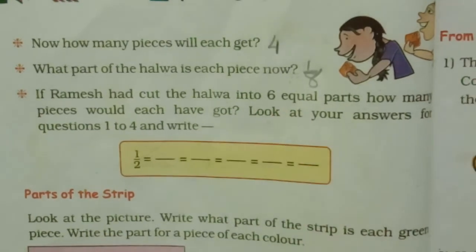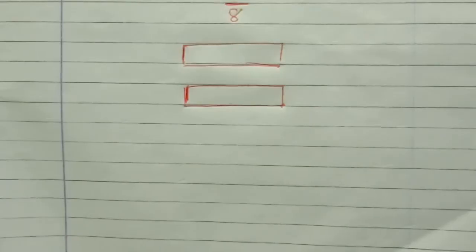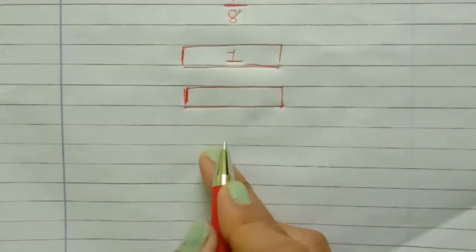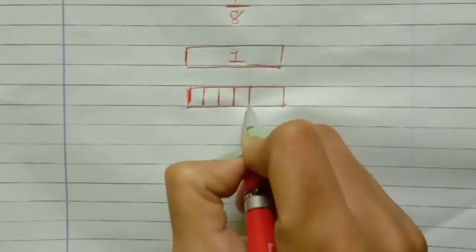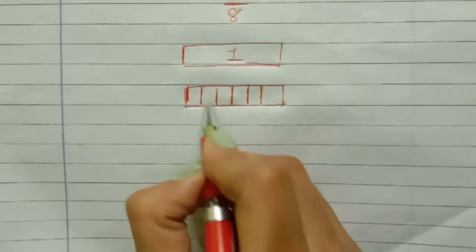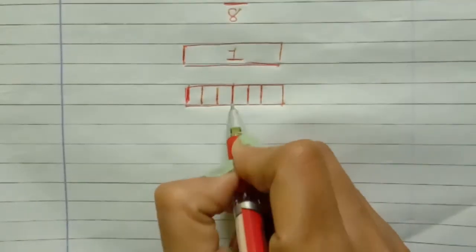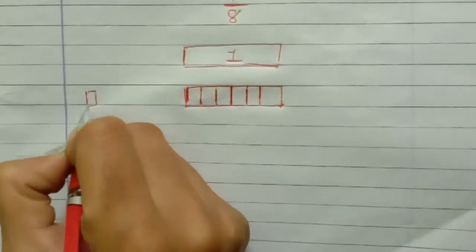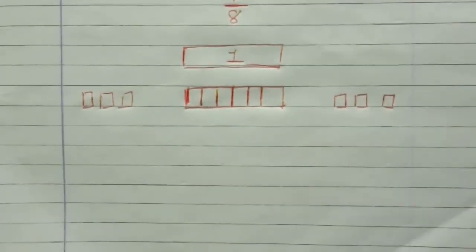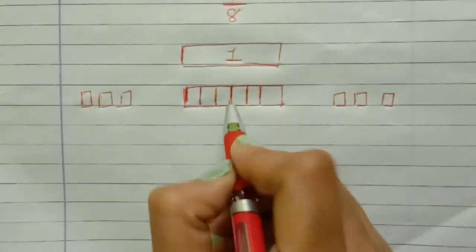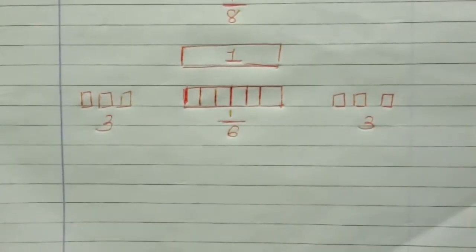Now we will make the halwa into 6 equal parts. We will divide the main part into 6 equal parts. Main one part. From one part we will make 6 equal parts. 1, 2, 3, 4, 5 and 6. Okay. So each child will get how many? Each child will get 3 parts. 1, 2 and 3. And Anu also will get 1, 2 and 3. So it is the 1/6 part and each child will get 3 pieces.